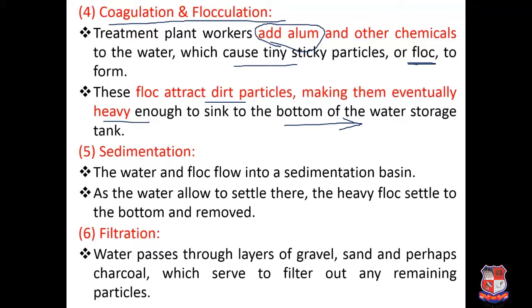After flocculation, big size particle flocs are formed, which are to be settled down. That process is called sedimentation. In the sedimentation tank, the flocs settle down, and these heavy flocs settle at the bottom and are to be removed. Generally in the sedimentation tank, whatever solid flocs settle down is called sludge, and that sludge is to be removed properly.